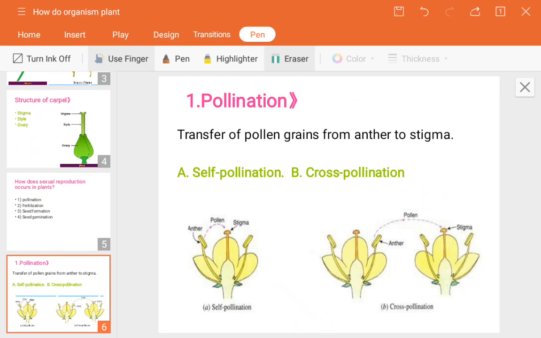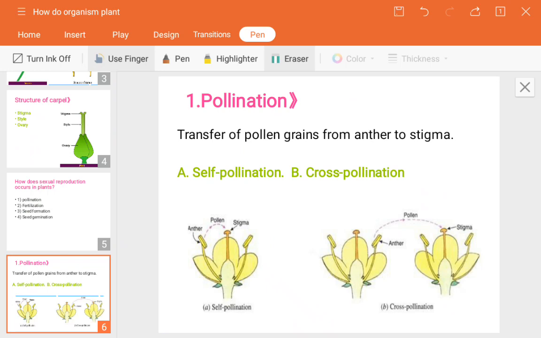Now, pollination is of two types. You have studied these things in 7th and 8th standard also: self pollination and cross pollination. Self means within itself. Before that, you must know that there are two types of flowers in nature: bisexual flowers and unisexual flowers.